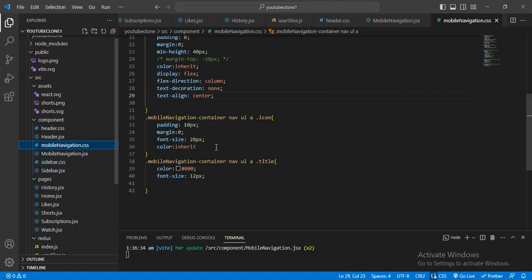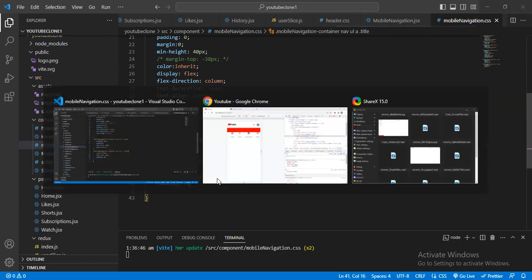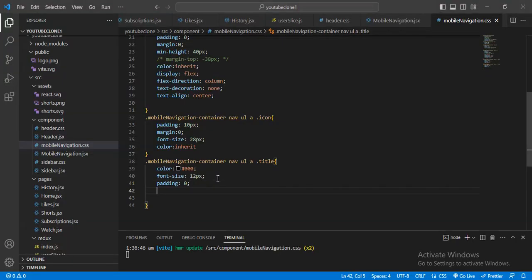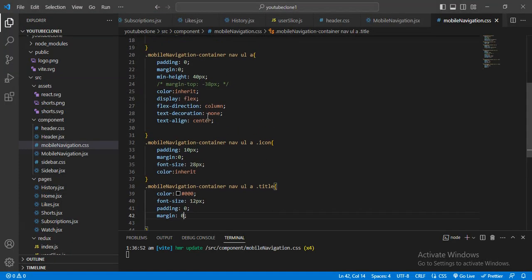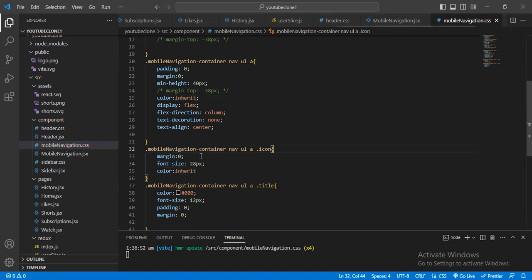Let me remove this here. Padding 0, margin 0, and these are by default, this padding is coming. Let me remove this.